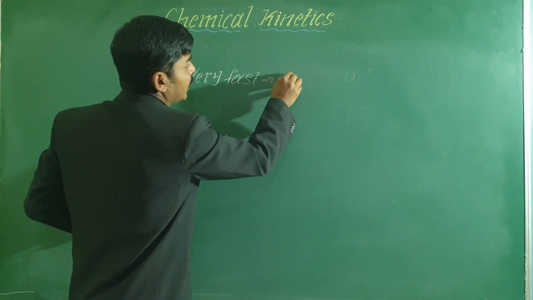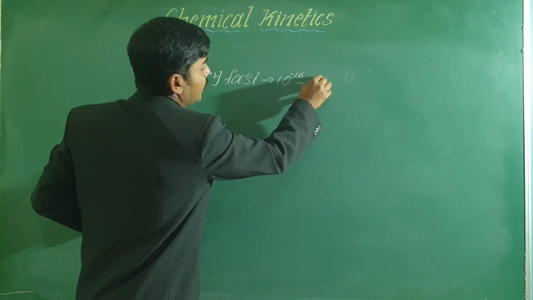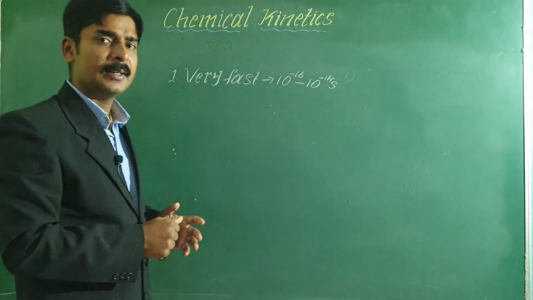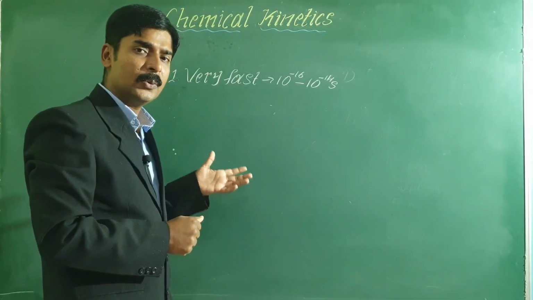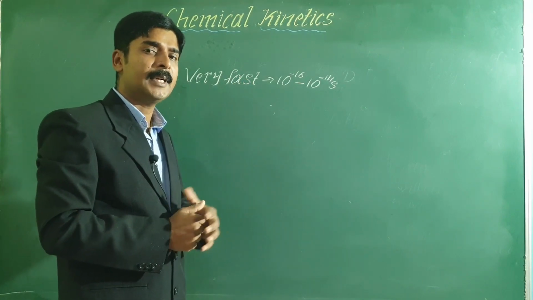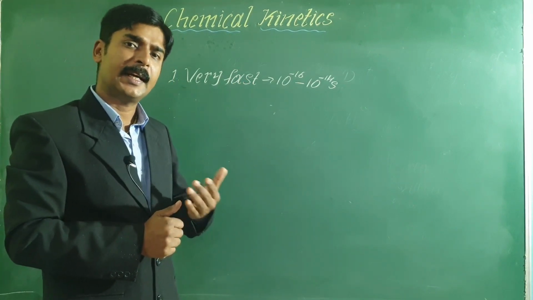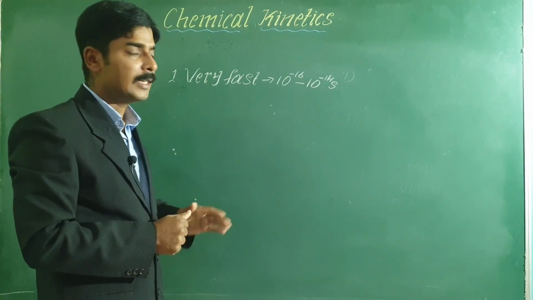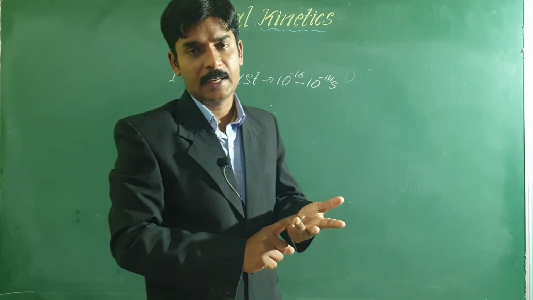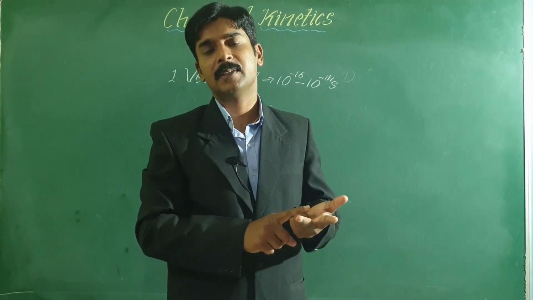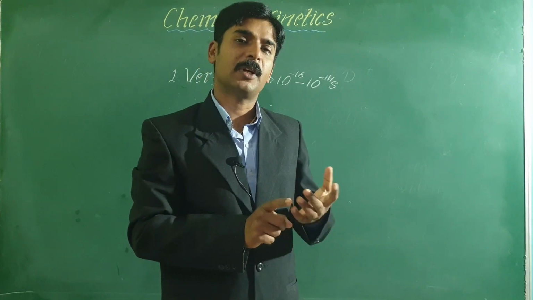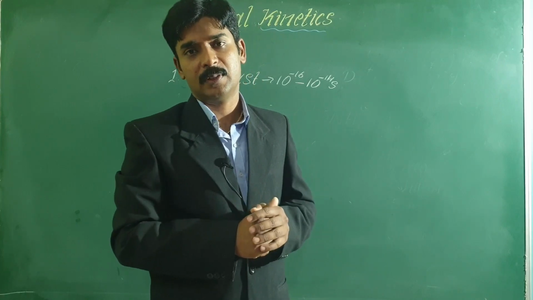They take only 10 to the power minus 16 to 10 to the power minus 14 second to occur. And it is very difficult to determine the rate of such extremely rapid reactions. Some special techniques are needed to study the rate of such reactions. For example, precipitation reaction, neutralization reaction, combustion of fuel, explosion reaction, and some biochemical reactions like photosynthesis.